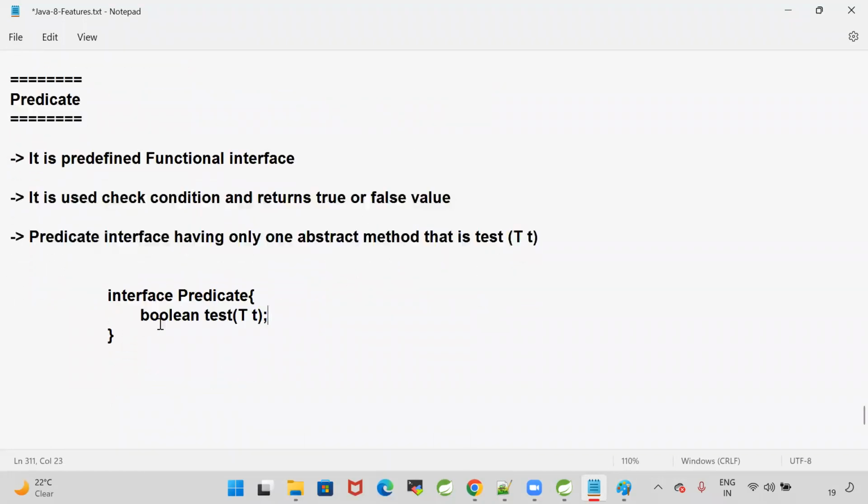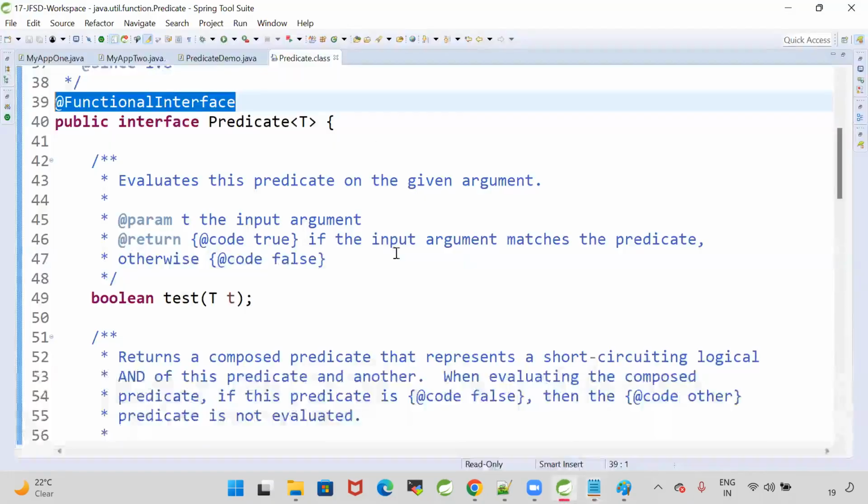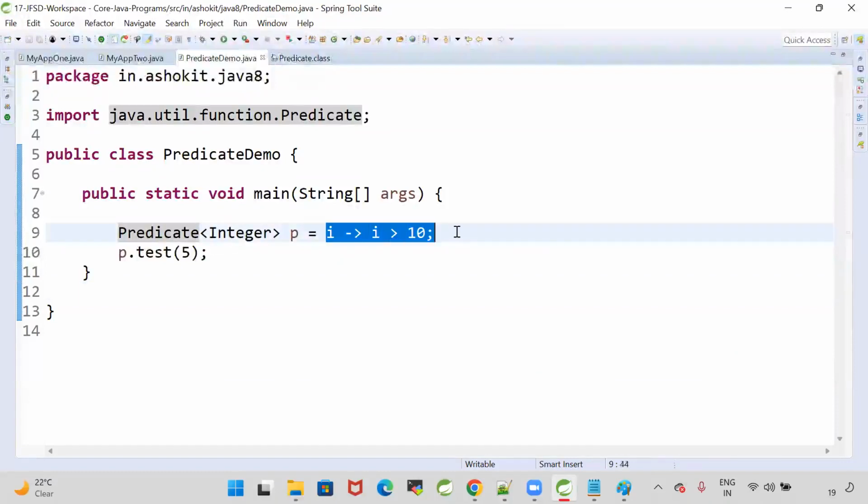Now whenever you have a requirement to take some input, check a condition and return some value, then write a lambda. No need to write a method from now on to do that operation. You can write a lambda. That lambda you want to execute to check whether the given value is greater than 10 or not. For that we are going for predicate.